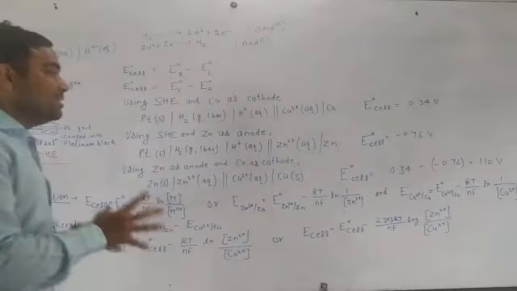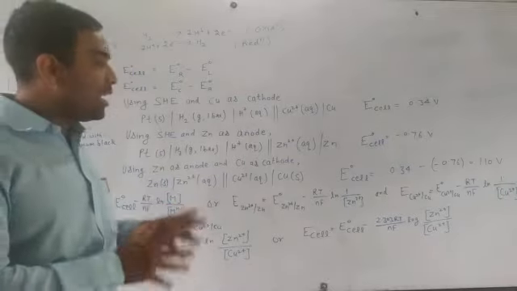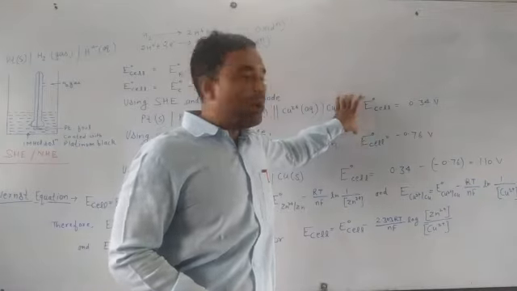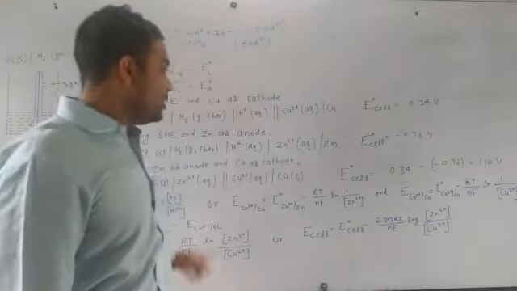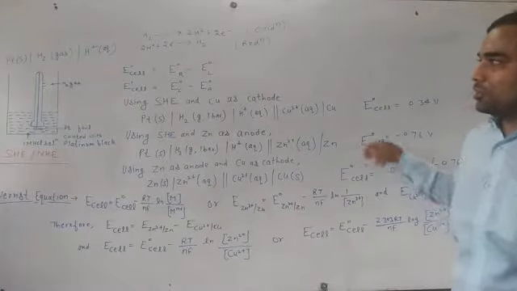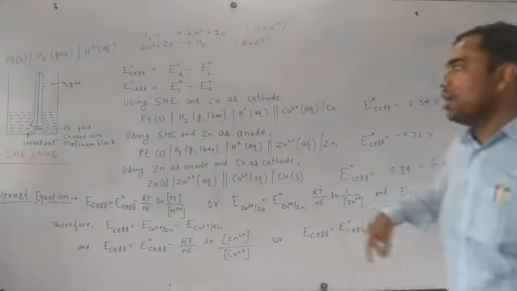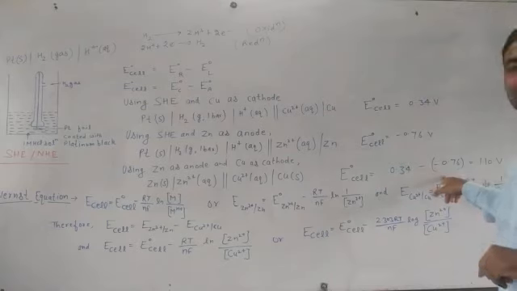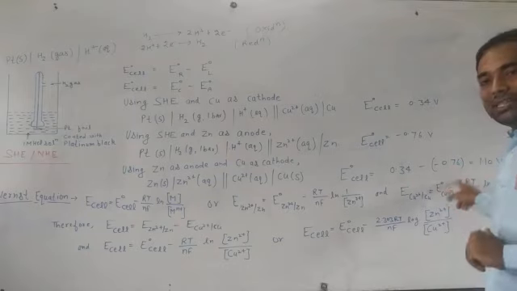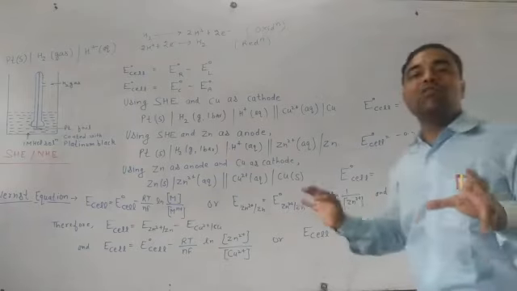Now comparing both zinc and copper, since we have the value of E node cell for copper and E node cell for zinc, we can calculate. We will take copper as our cathode, which is on the right hand side, minus the anode, which is on the left hand side, and the anode is our zinc. So the value for copper is 0.34 from here and the value for zinc is minus 0.76. So completing this equation, we will have E node cell equal to 1.10 volt.